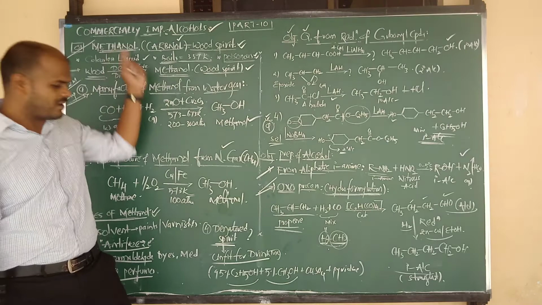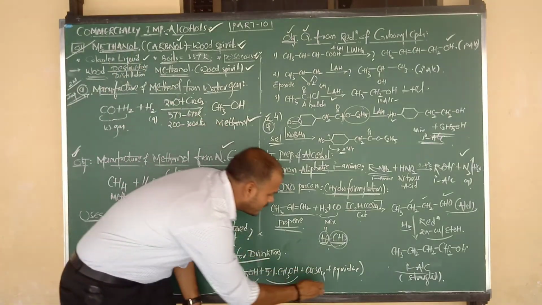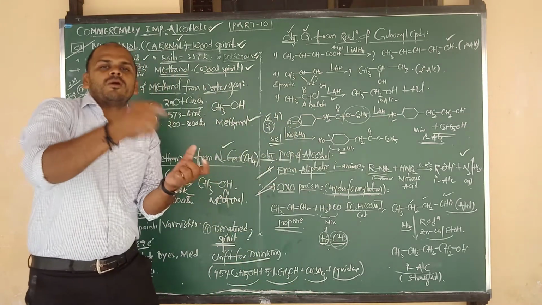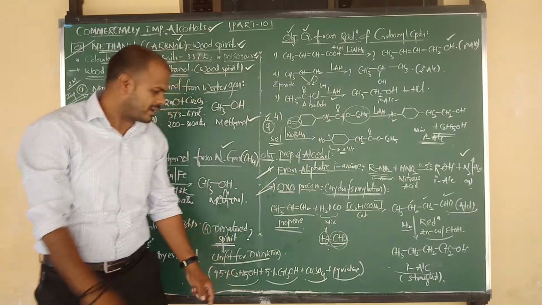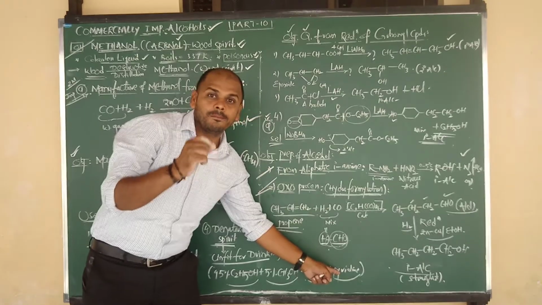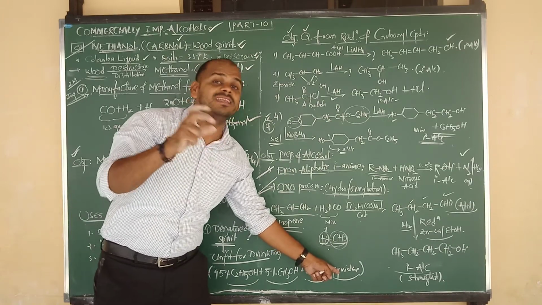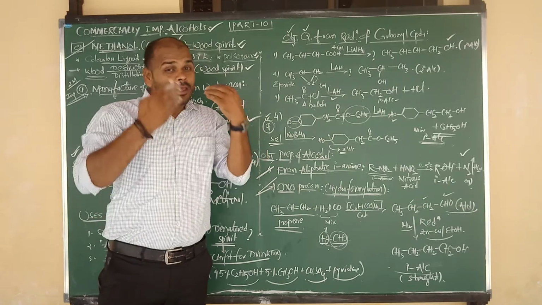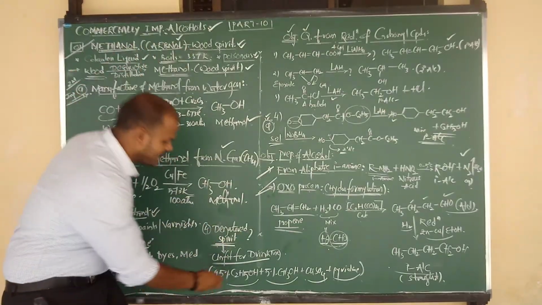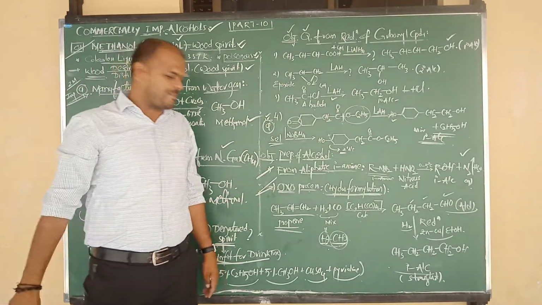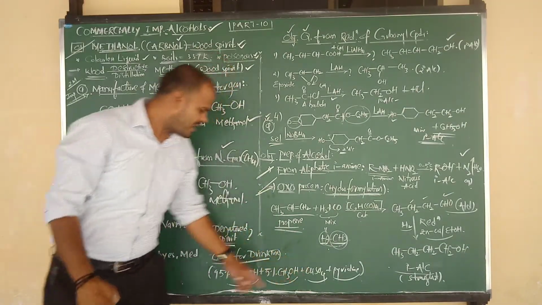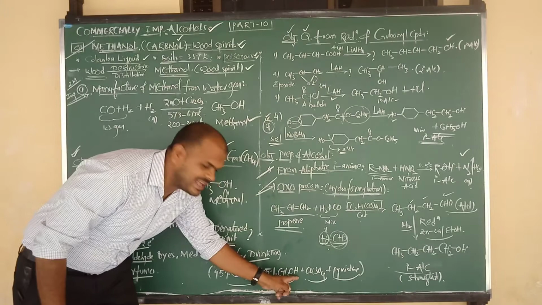Also we add copper sulfate particles or solution, and some pyridine liquid drops. Why do we add pyridine? Because pyridine gives a very bad smell, a foul smell, and due to that smell we automatically avoid it. It is not fit for drinking purposes. Why do we add copper sulfate? To give a blue color to the solution. And why do we add CH3OH?